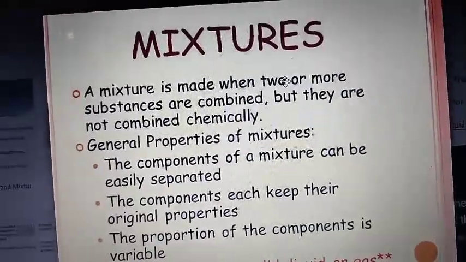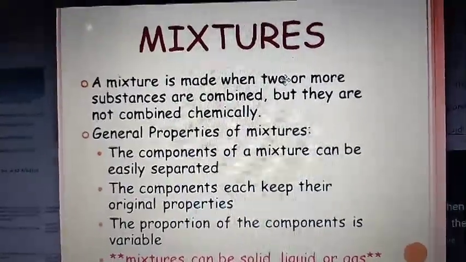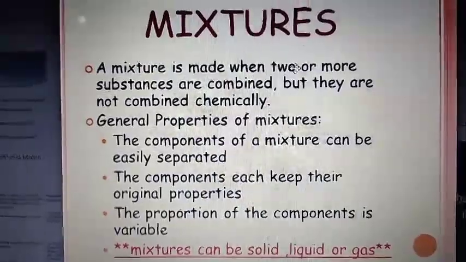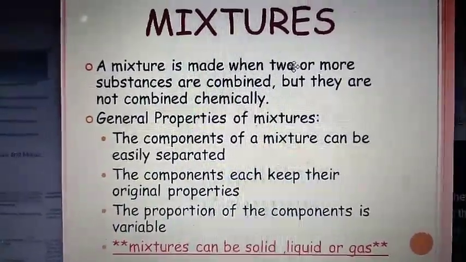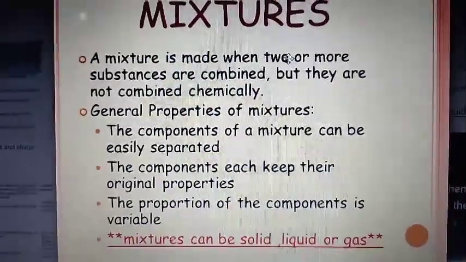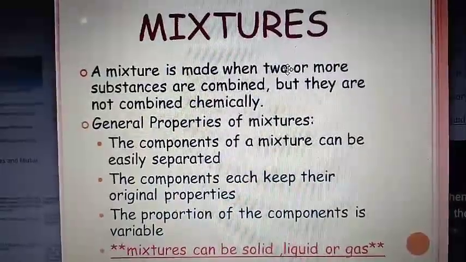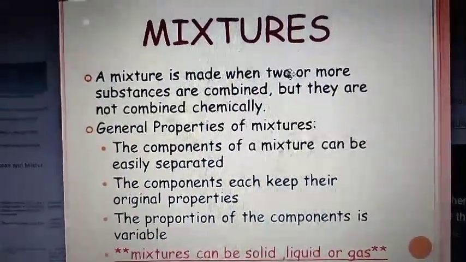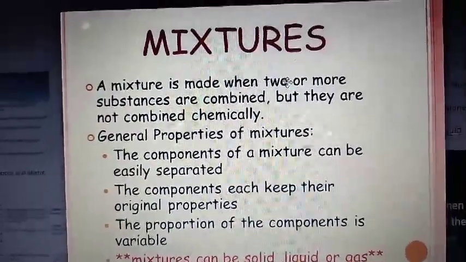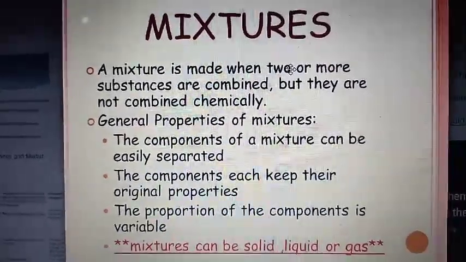Then mixtures are both homogeneous and heterogeneous. Mixtures are homogeneous like a sugar solution: if you add sugar into water, it is homogeneous. Salt in water is also homogeneous. But when iron powder and sulfur are mixed, the mixture is heterogeneous. That means except solutions, all mixtures are heterogeneous.